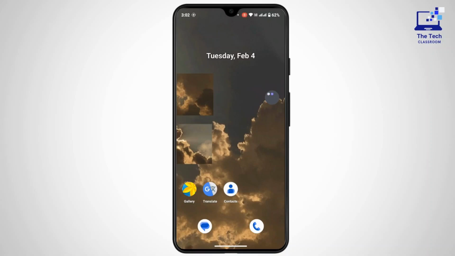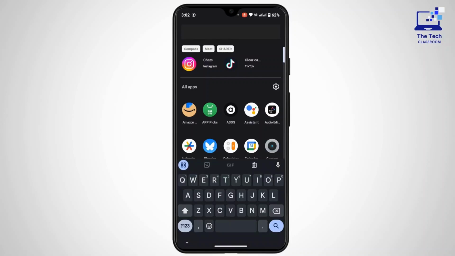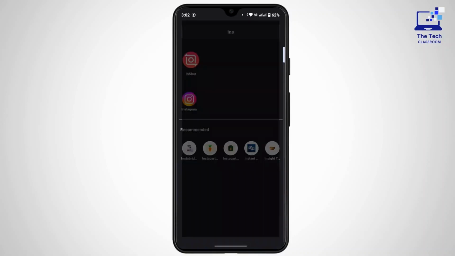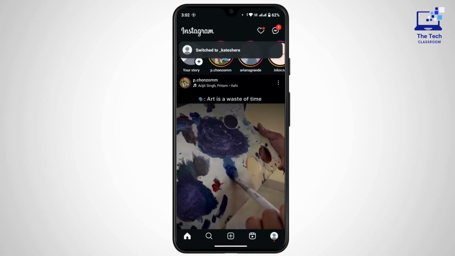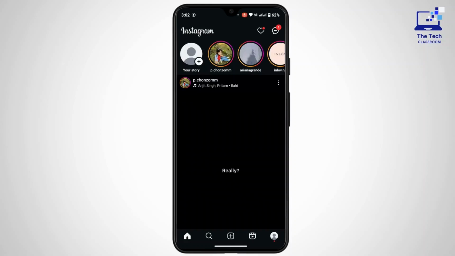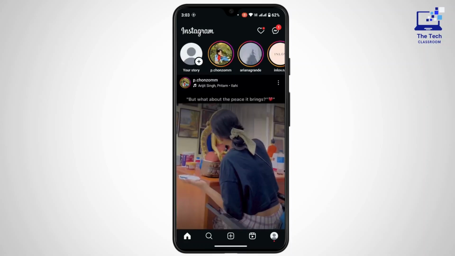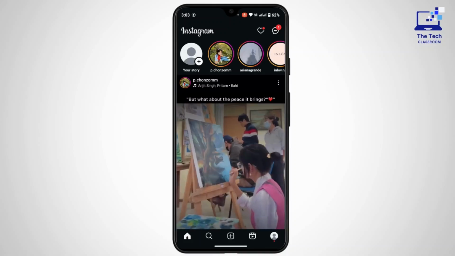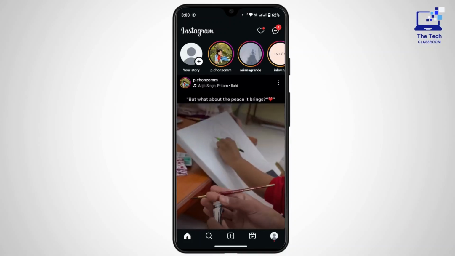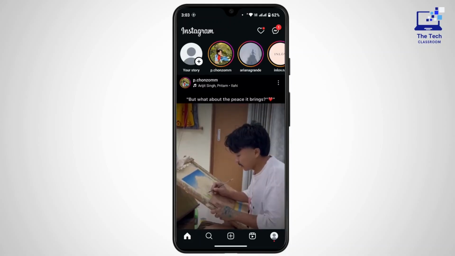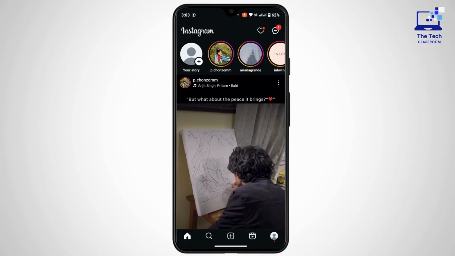And in this video we will see if we can see who has shared your Instagram post or not. So to find out, let's get started. First of all, open up your Instagram application on your mobile device. Now before we begin, we must understand that Instagram does not provide a direct way to see who exactly has shared your post due to privacy reasons. However, you can check the insights for some information, and here is how you can do it.